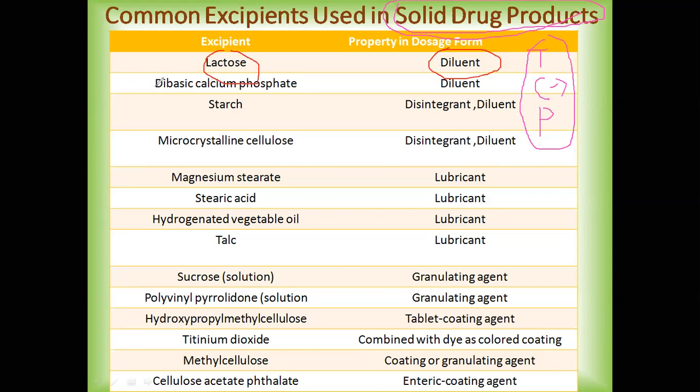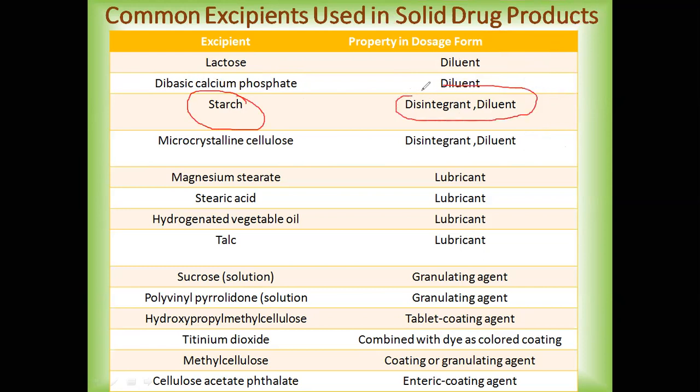Then another example is dibasic calcium phosphate, which is again used as a diluent in solid drug products. Then we have starch. Now, starch is an example of an excipient which can play two roles. One, it can be a disintegrant, or it can also be a diluent.